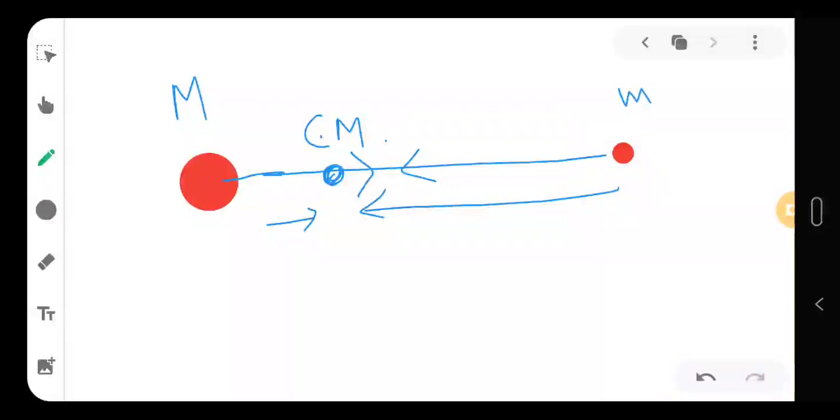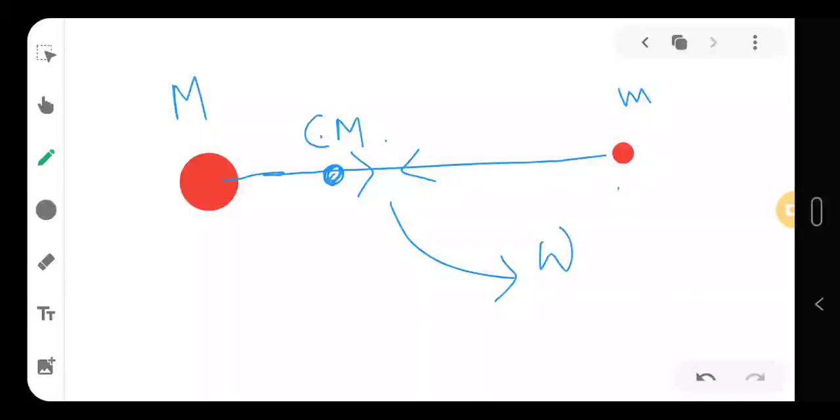Now, you can see that they will come automatically. You don't have to bring them. As you don't have to bring them, that means this system of two planetary objects will do work automatically. That means the system will give you the work.